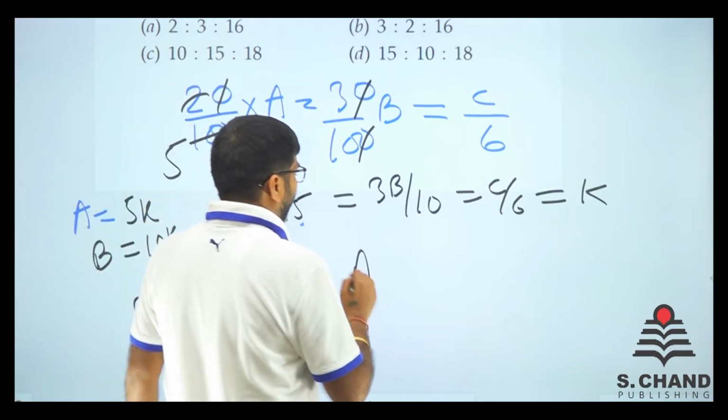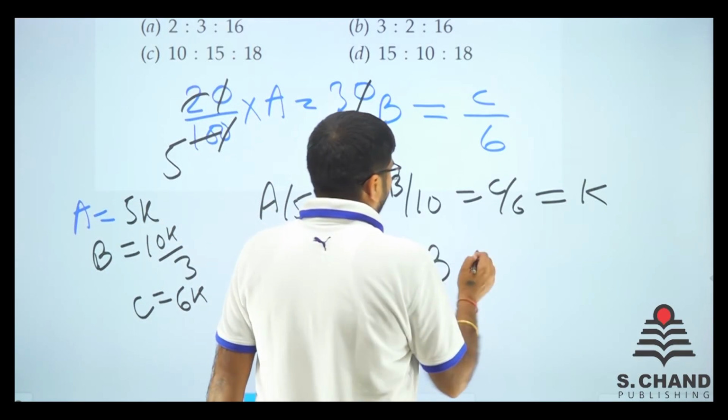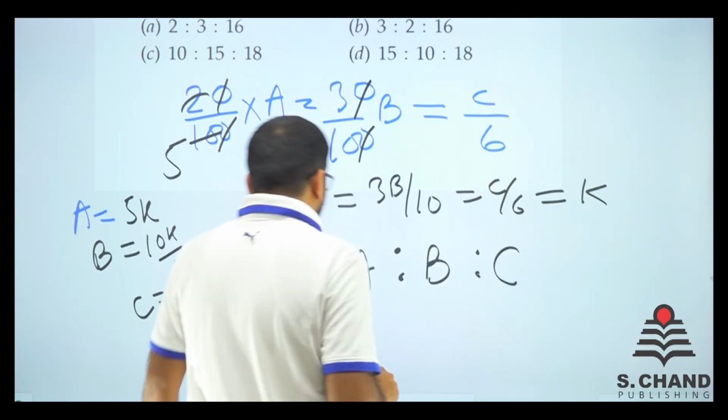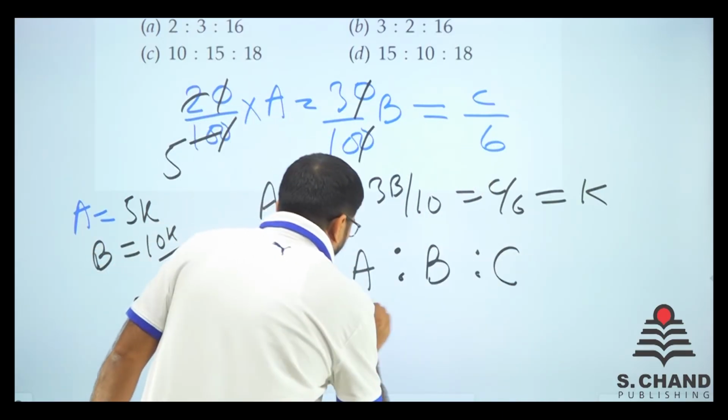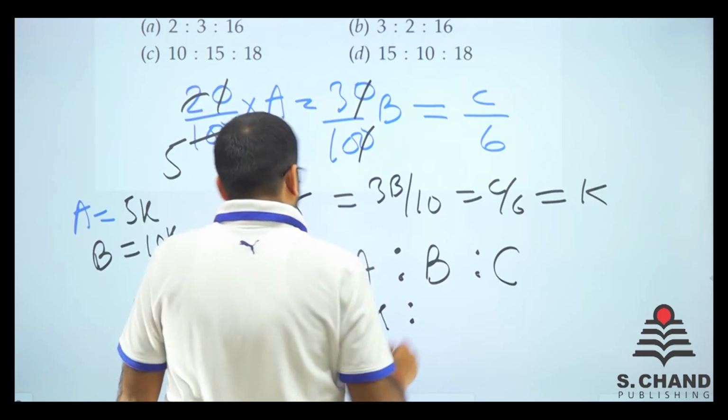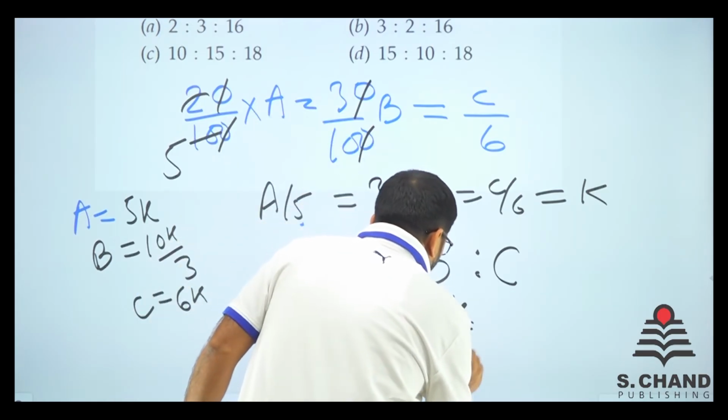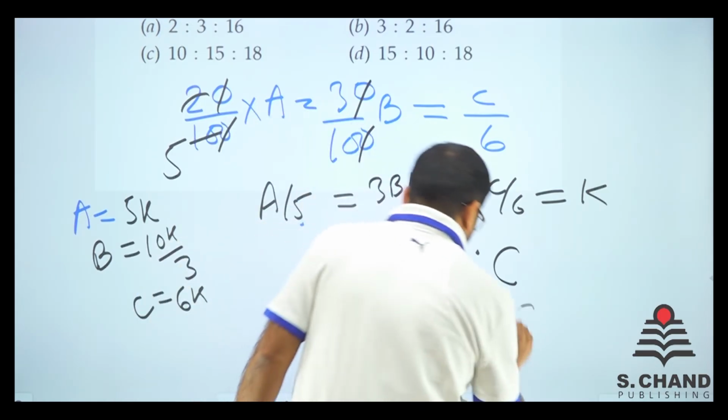So if we want to find A is to B is to C, that means what we need to do is 5K is to 10K by 3 is to 6K.